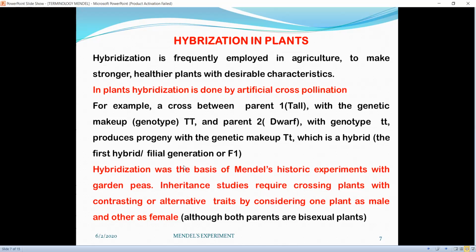Hybrid or filial generation or F1 generation. Hybridization was the basis of Mendel's historic experiment with garden peas. Inheritance studies require crossing plants with contrasting or alternative traits by considering one plant as male and the other as female, although both parents are bisexual plants.